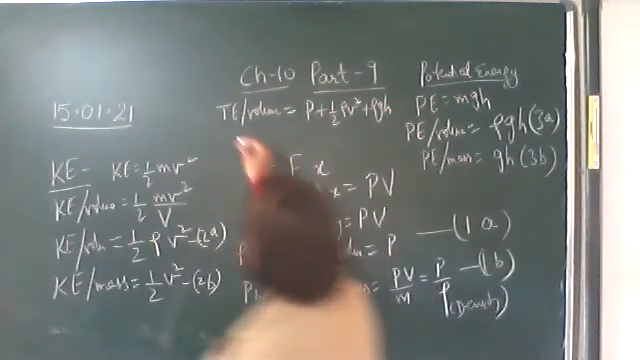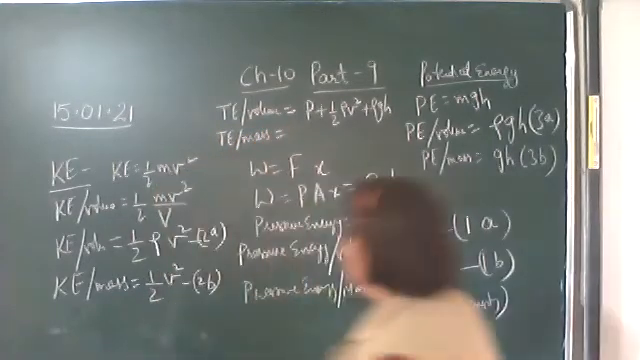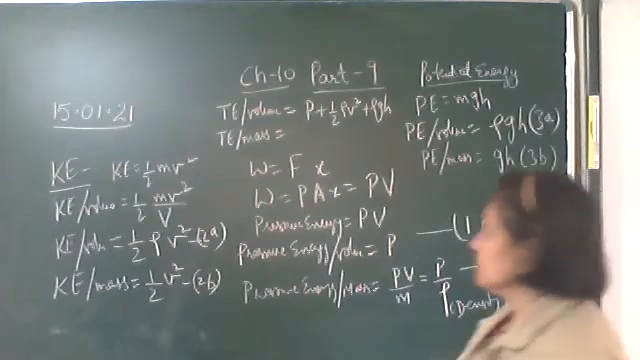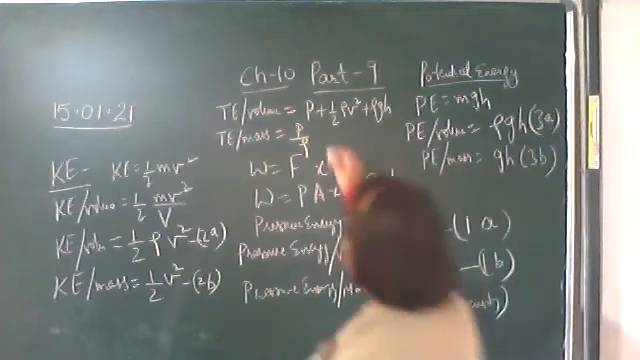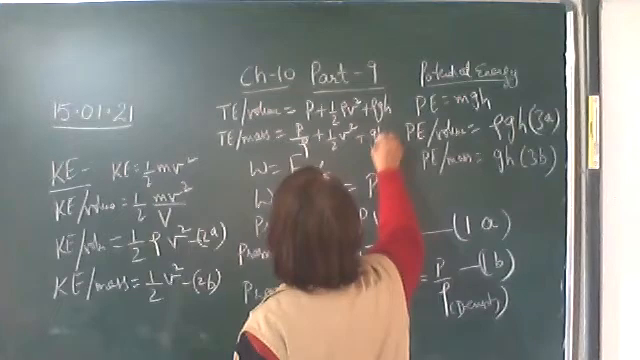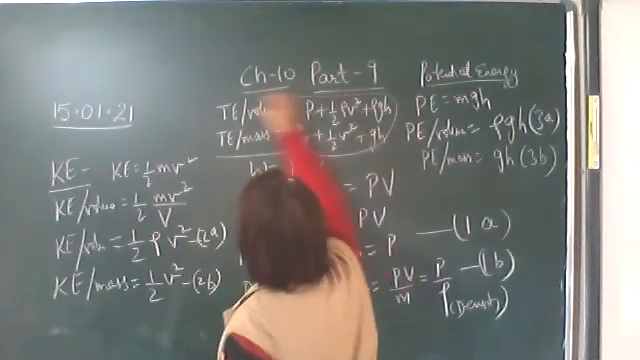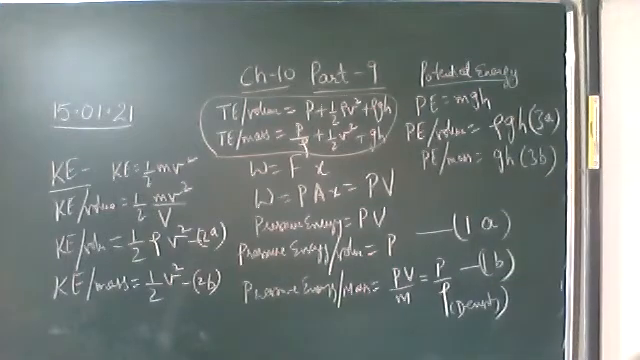Also we can find out the total energy per unit mass of the liquid in motion, which will be the pressure energy per unit mass, that is P upon rho, plus the kinetic energy per unit mass, half v square, plus the potential energy per unit mass, gh. So this is the total energy per unit mass. Whenever a liquid is in motion, it possesses these three types of energies. Here we have found the total energy per unit volume and the total energy per unit mass.